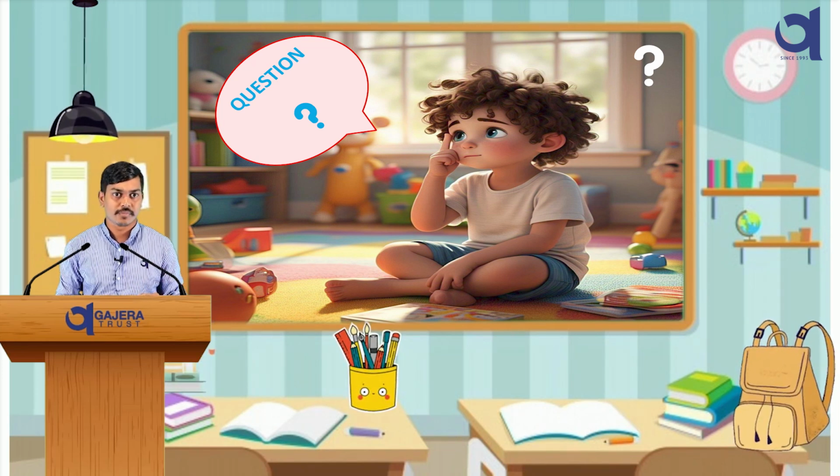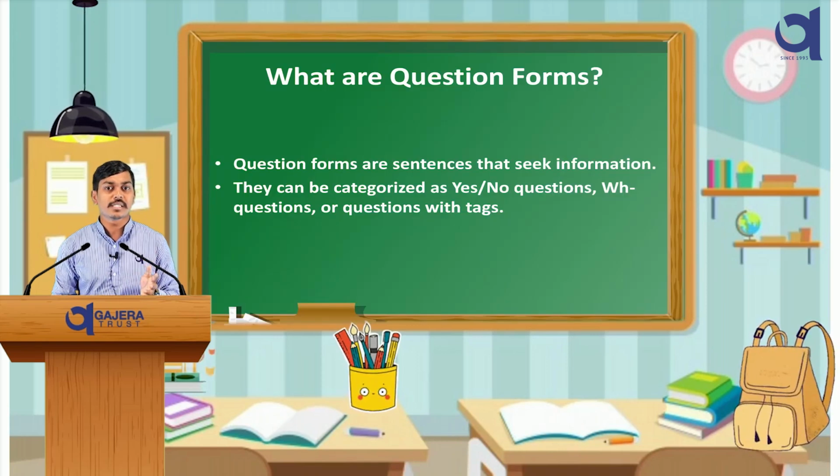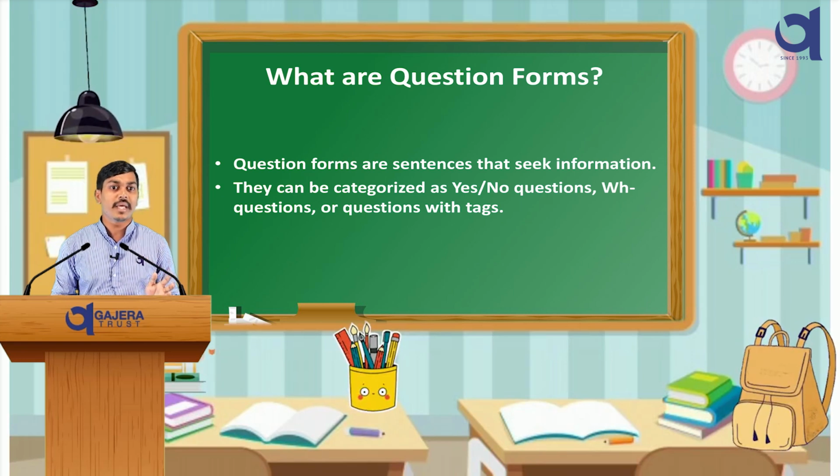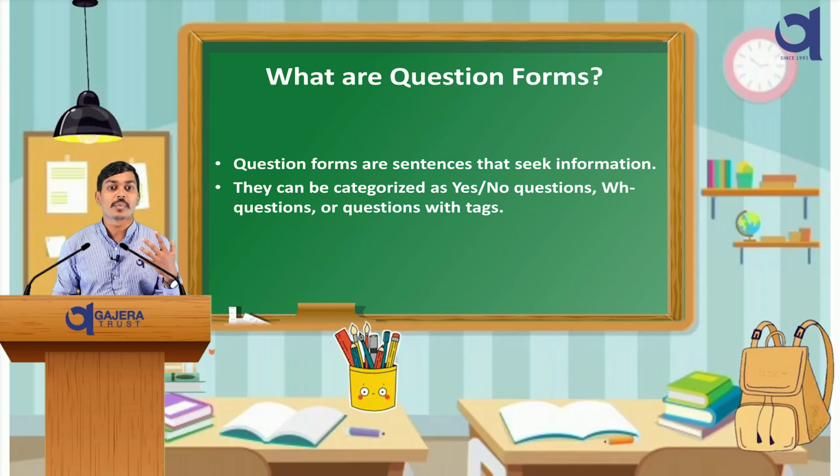Question forms. Question forms are sentences that seek information. They can be categorized as yes/no questions, WH questions and question tags. Yes/no questions can be answered with a simple yes or no. Like, do you like pizza? Yes or no. WH questions begin with words like what, where or why and need more detail, such as what is your favorite color. Let's learn them in detail.